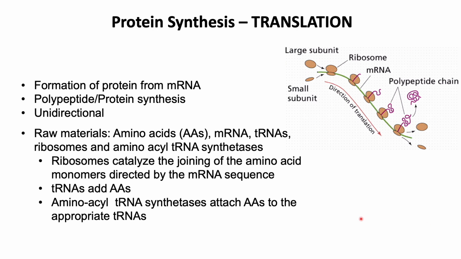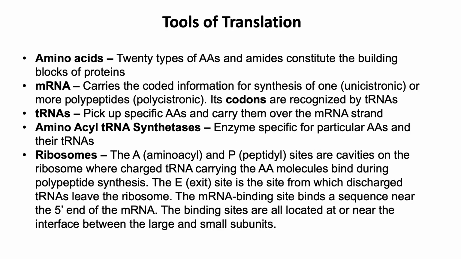So let's look further into the details of how each of these components function in the process of translation. There are several molecules involved in translation, and let's look at the major ones. So amino acids, there are 20 different types of amino acids and amides which constitute the building blocks of proteins. And we have the mRNA molecule.